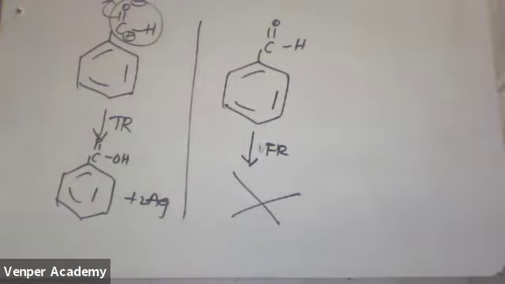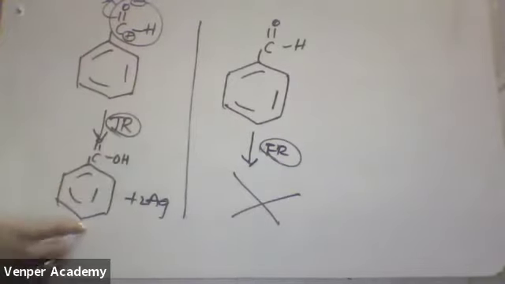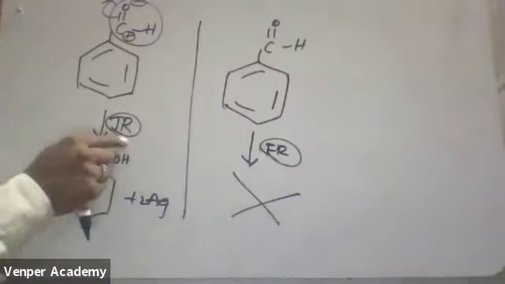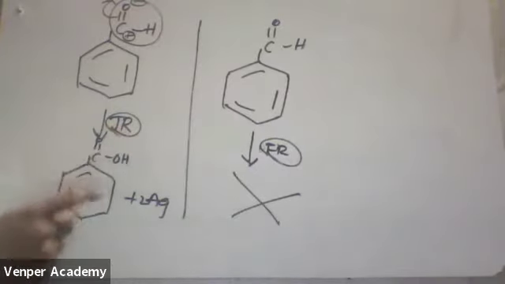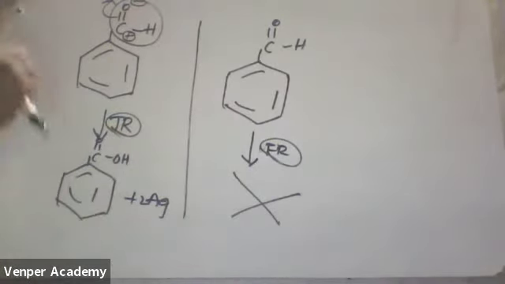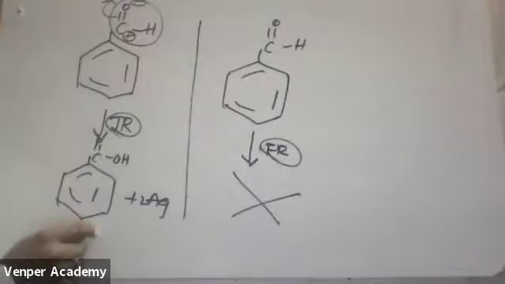Fehling's reagent is a stronger oxidizing agent or a weaker oxidizing agent compared to Tollens? Compared to Tollens, Fehling's is a weak oxidizing agent. If this one is giving the reaction, this won't give the reaction. Why? Because Tollens is a stronger oxidizing agent. That's why it will give the reaction easily. Benzaldehyde is the molecule which will give the Tollens test.